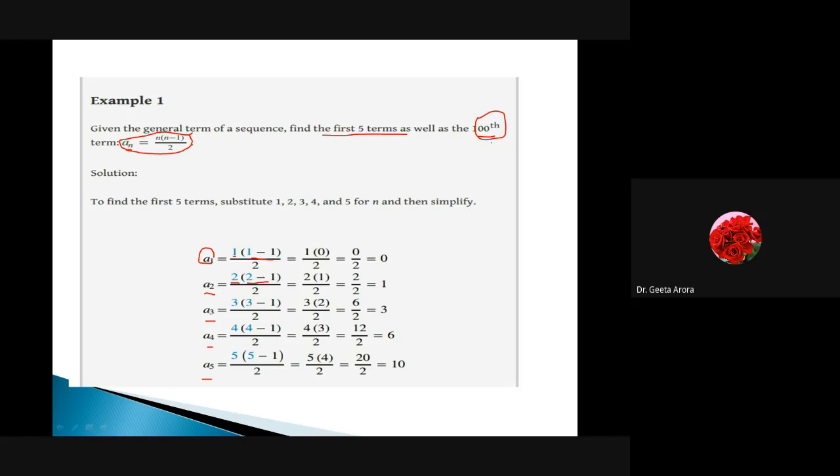Start doing. Use your pen. Hope I'm audible to you. When you write down, then I will be very sure. Yes, I got the answer. Good. Sumit has given me the answer. Others, please also try so that we can verify whether the answer Sumit has given me is correct or not.